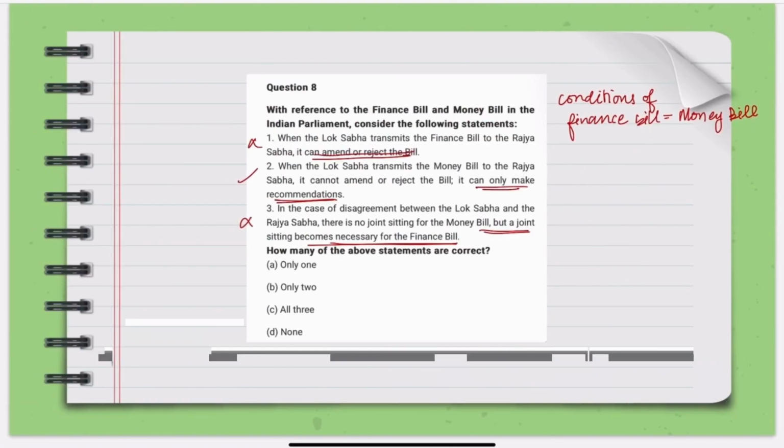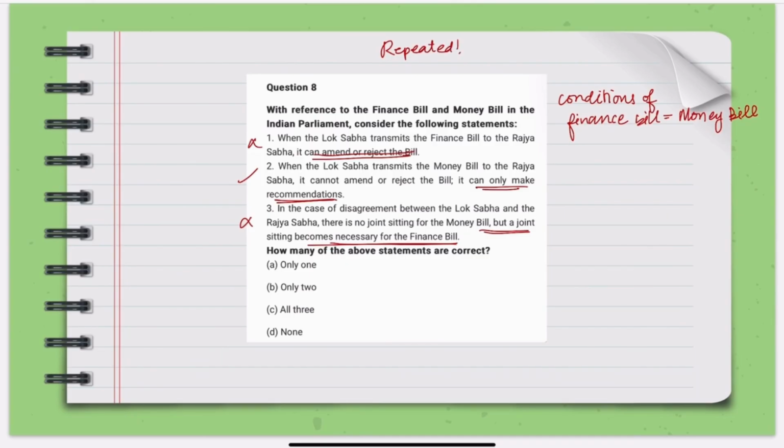Now see, this is one of the most repeated questions of UPSC, because if you've watched all the videos, you might have known by now that Article 109, Article 110, with this you have to also study Article 117. So these are most repeated. Hence there are high chances that this can be asked again. So I hope that you do a proper revision of this.